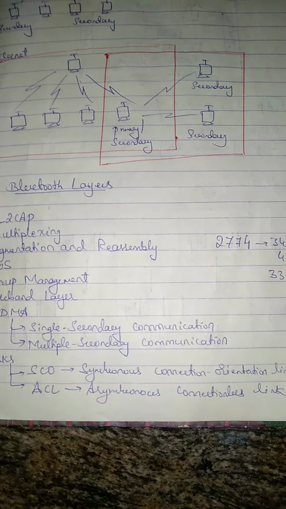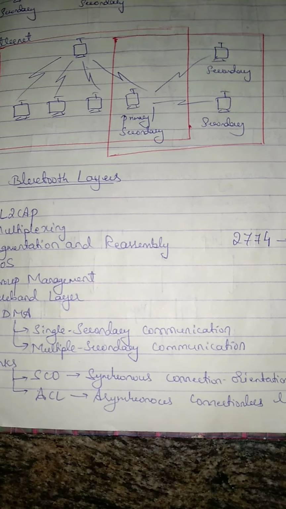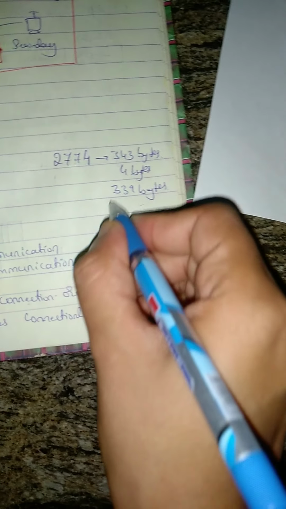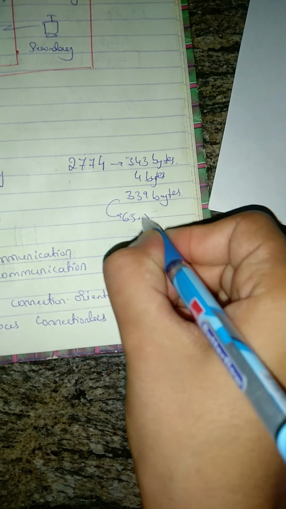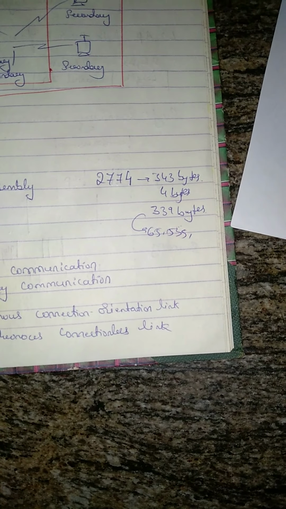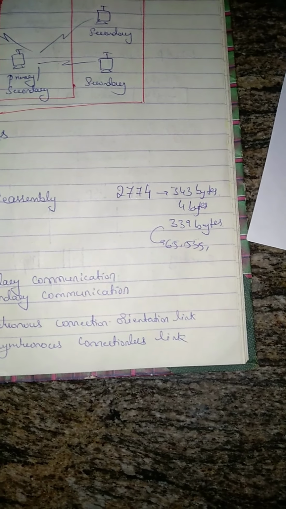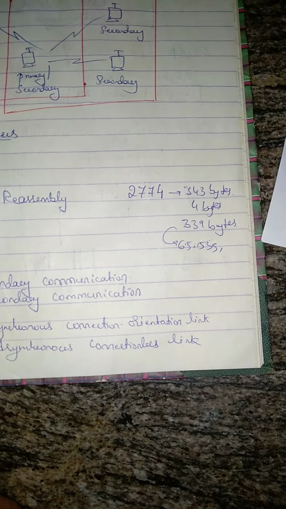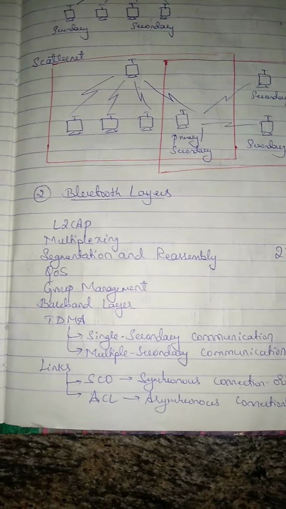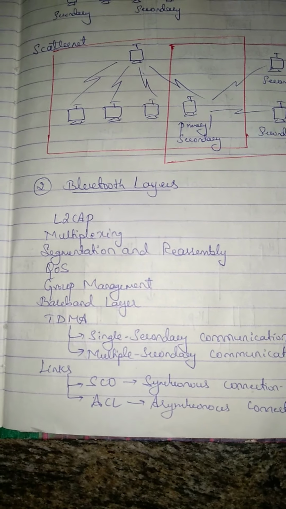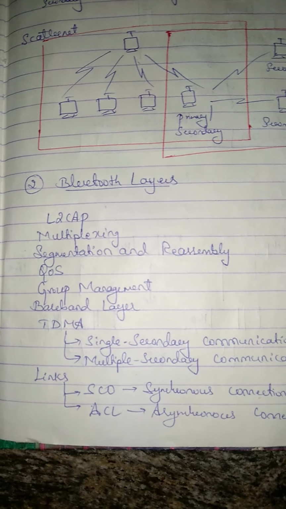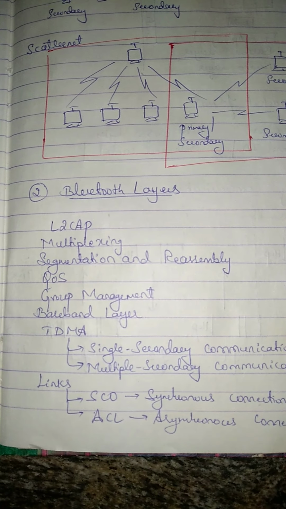If any packet received from the upper layer is more than this 339 bytes, for example, sometimes internet packets are of 65,535 bytes, at that time we need to fragment it and we need to reassemble it again. L2CAP divides these large packets into segments and adds extra information, that is, where the location of the segments is from. And at the receiver side, it will reassemble them at the destination. That is the duty of the L2CAP.